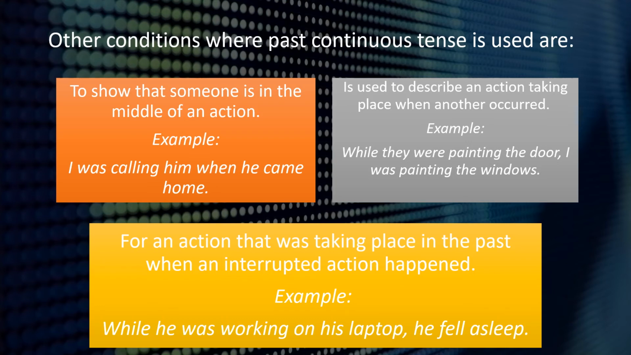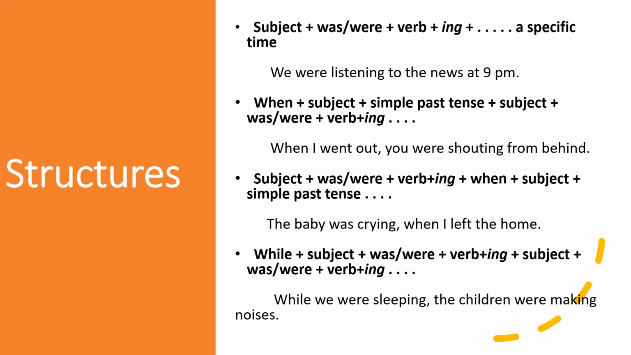It is also used to describe an action taking place when another occurred. For example, while they were painting the door, I was painting the windows. It is also used for an action that was taking place in the past when an interrupted action happened. For example, while he was working on his laptop, he fell asleep. Different structures of past continuous tense.